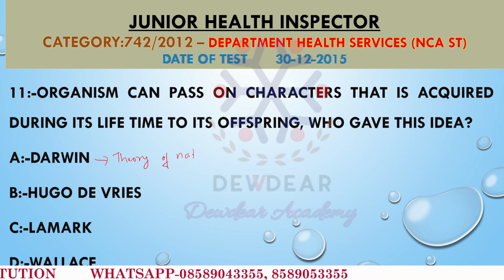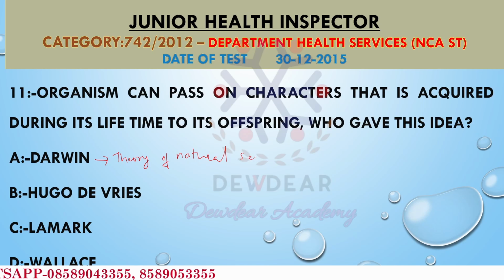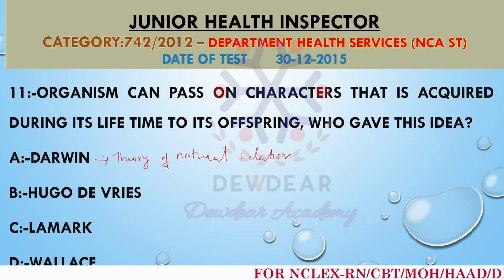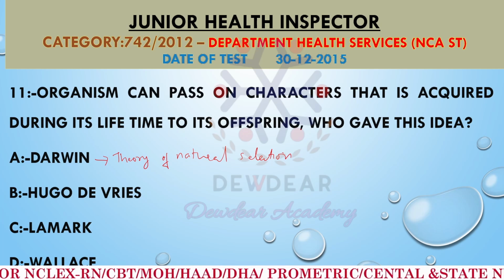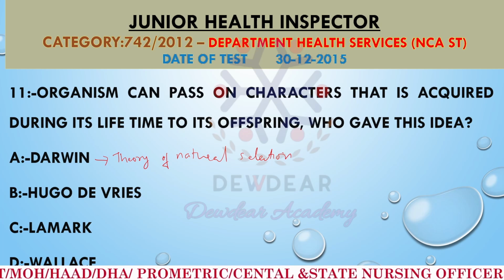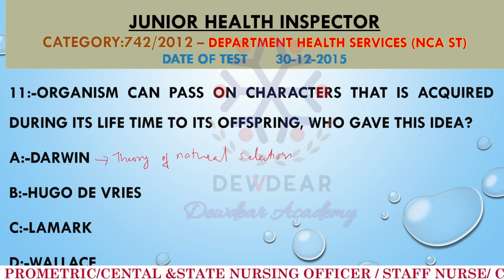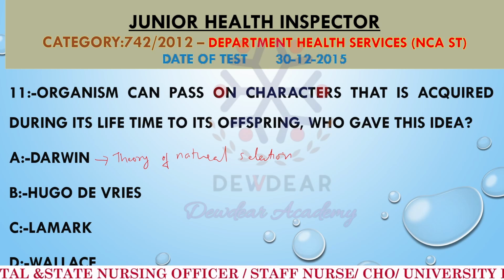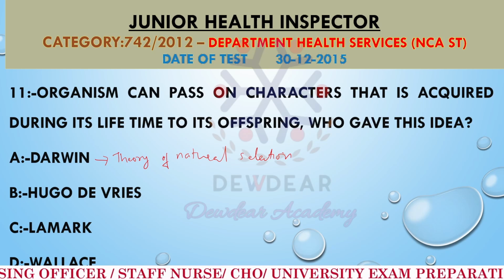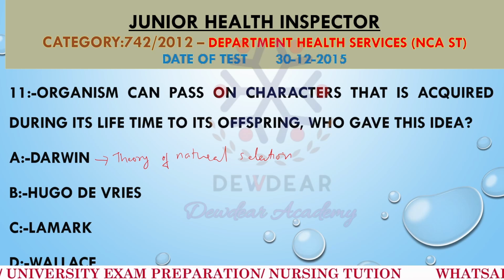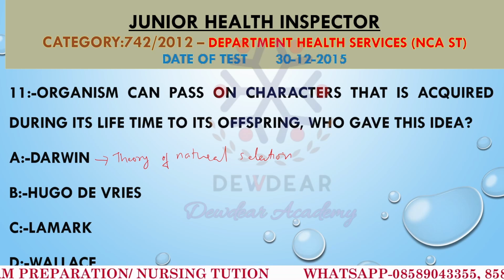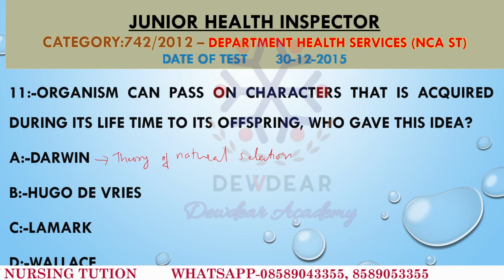So what does this theory state? The theory of natural selection means the organisms better adapted to their environment are more likely to survive and reproduce. So he does not propose that acquired traits could be inherited.